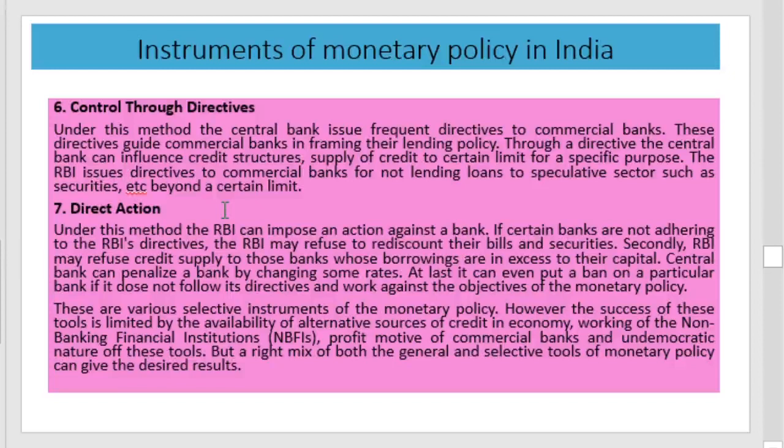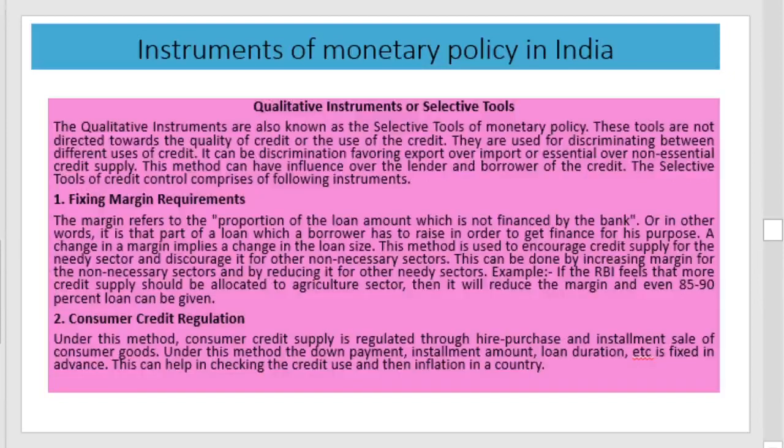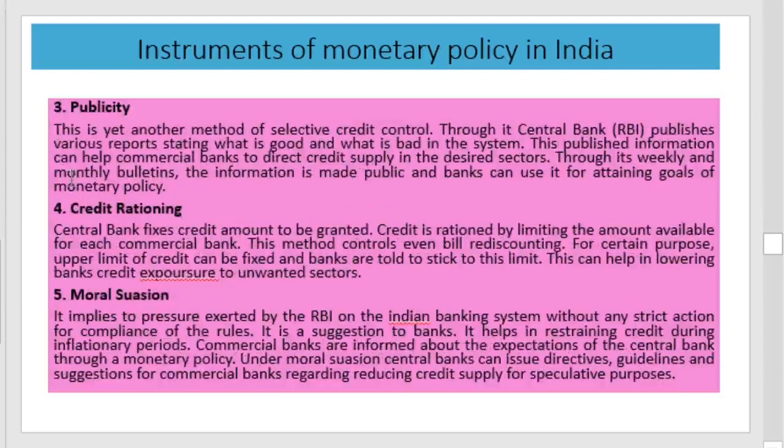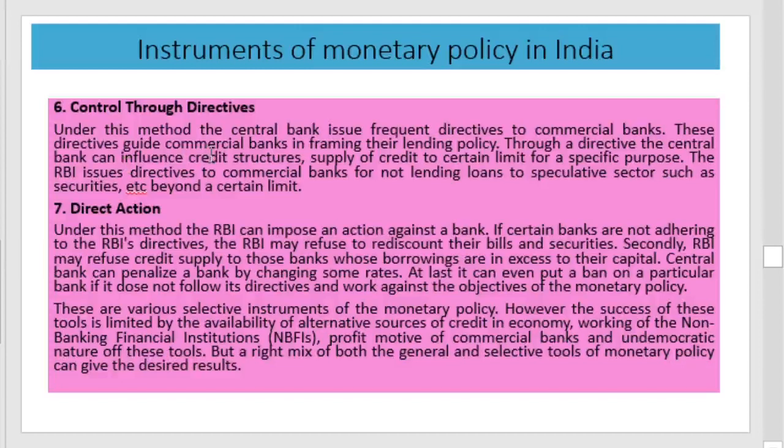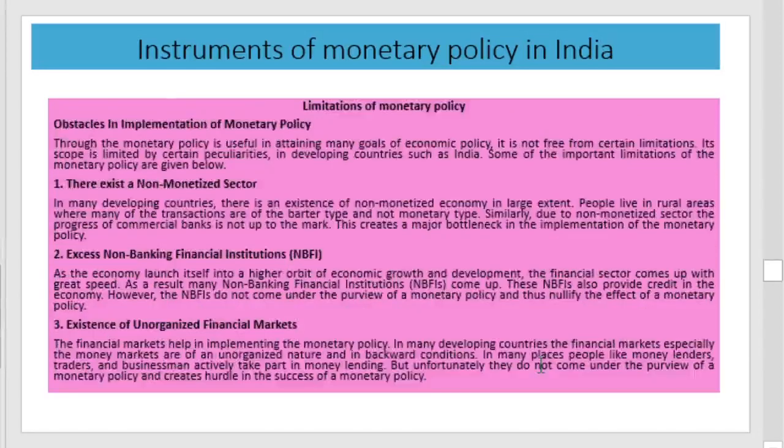These are some of the important qualitative instruments. Therefore, the qualitative instruments include fixing the margin requirements, that is, the margin proportion to be prepared by the customer, regulation of consumer credit, then publicity, then credit rationing, suggestions, then directions, and finally the direct action. These are the important qualitative instruments. Here we have seen that the central bank is using the strategy of discriminating between different uses of credit. And now in this section, some of the limitations of the monetary policy are given.